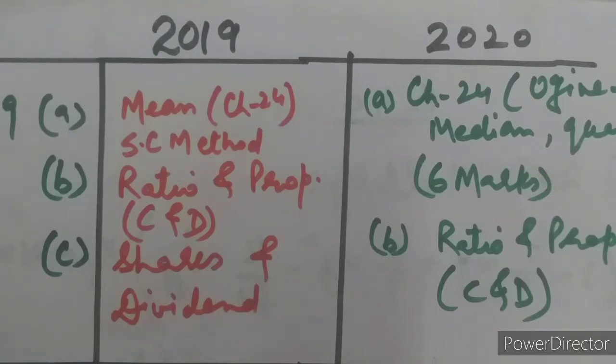I am just going to tell you about this. Then 9 part C was based upon shares and dividend, not in syllabus this year, and in 2020 the second subpart was based upon ratio and proportion, again based upon componendo and dividendo only. Just see.